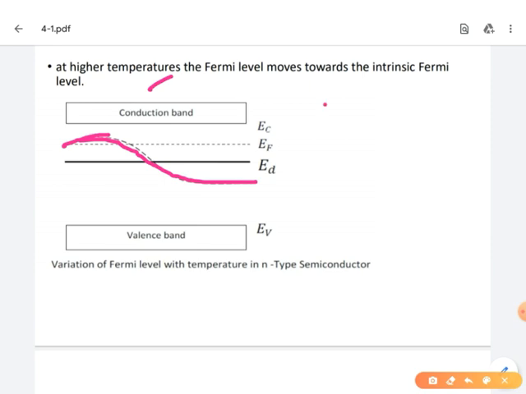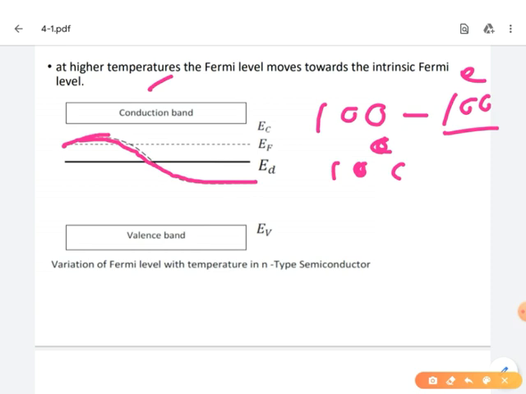Suppose 100 pentavalent atoms are doped into the intrinsic semiconductor. So it develops how many electrons? 100 electrons. But at some 10 degrees centigrade, we are assuming here for understanding purposes, all the pentavalent electrons are excited. So it forms 100 electrons.